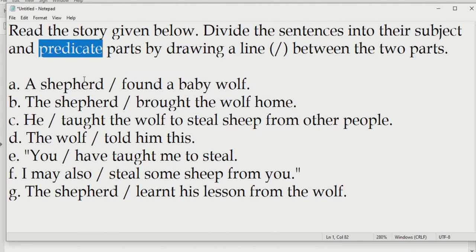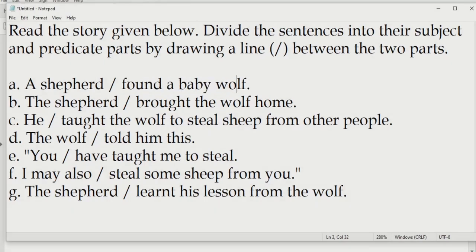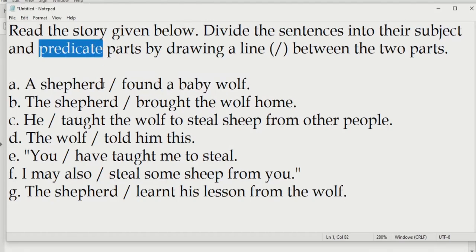And here you need not write anything, just put a line which will show that you have already divided the sentence. Now if you want to confirm your answer once again, let me tell you that a shepherd will be the subject. This is going to be the predicate.